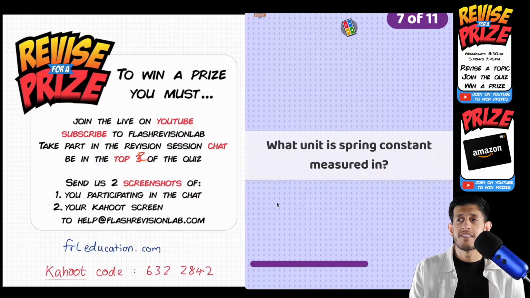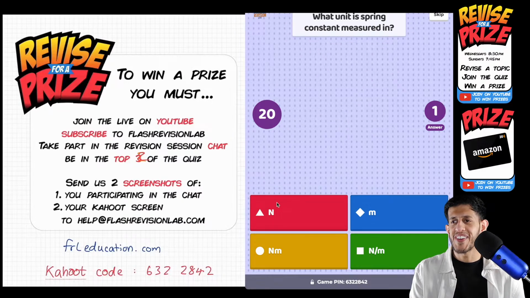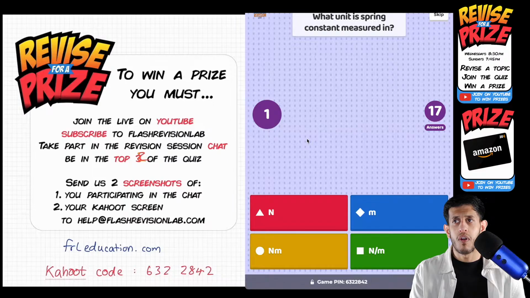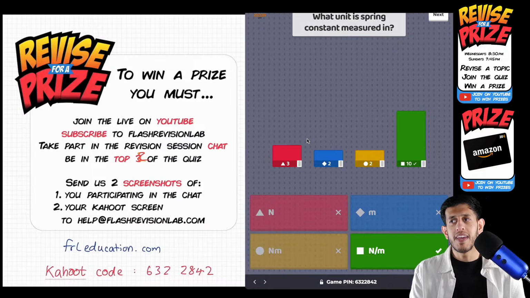What unit is the spring constant measured in? I did go through this as well. Remember, you need to know your units. Which one is the correct one? Be careful. Most people have answered pretty quick, to be fair. Again, I remember I said spring constant is about how stiff a substance is, how hard it is to stretch it or squash it. Compress being the technical term. We're waiting for one more answer. There we go. Okay, some people made mistakes. Hopefully, there's people that were here and engaging in the chat that realized newtons per meter was the correct answer.